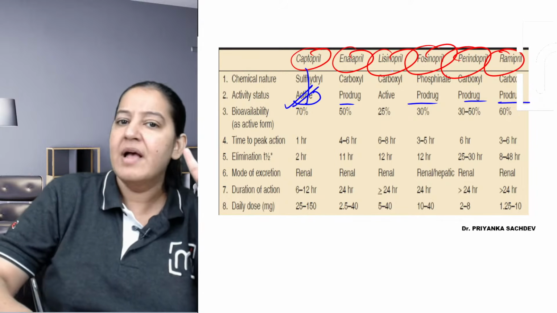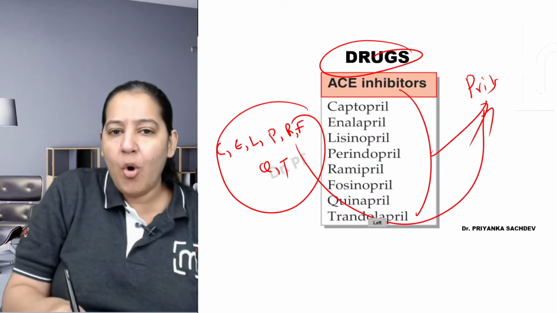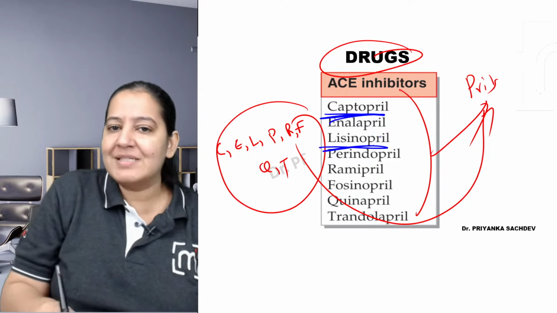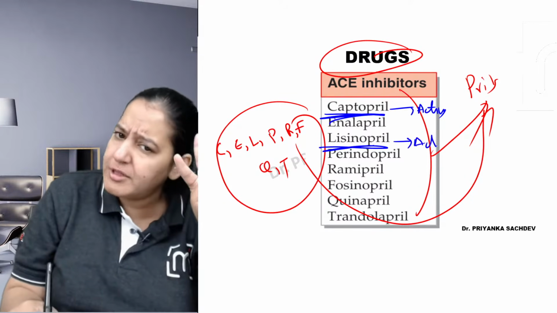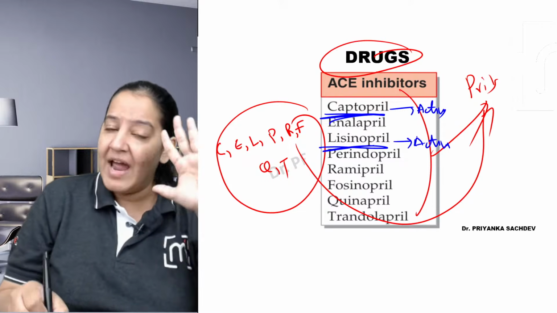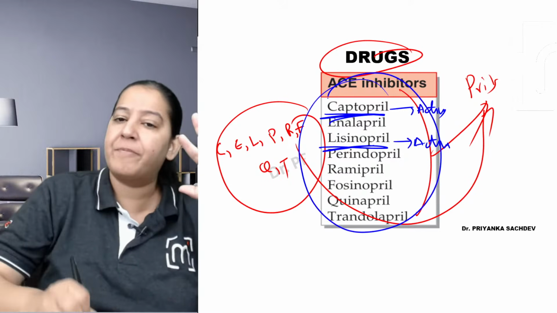It is not a prodrug, and Lisinopril. So Capto and Lisino, they are directly active. Learn these 2 exceptions. ये बहुत important है. They are directly active, and except these 2, the remaining all Pril are prodrug.